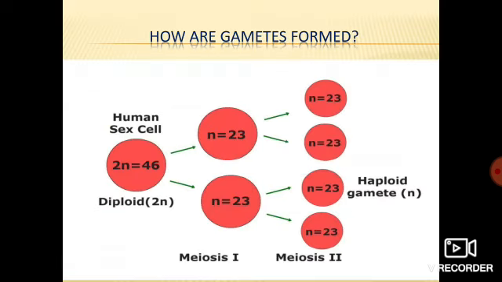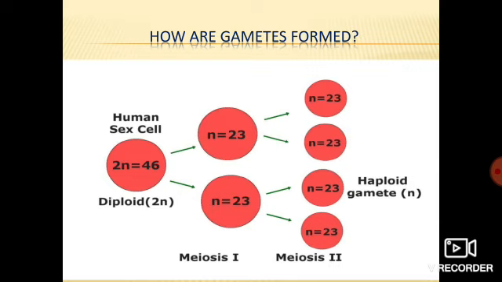Okay, now if I am saying that gametes are produced and they are forming sperms and eggs in males and females, how are these gametes formed? Obviously the question will arise in your mind. Actually what happens is that these sex cells, whatever cells are diploid in number, this diploid chromosome number which is present in a cell, they are undergoing meiosis.